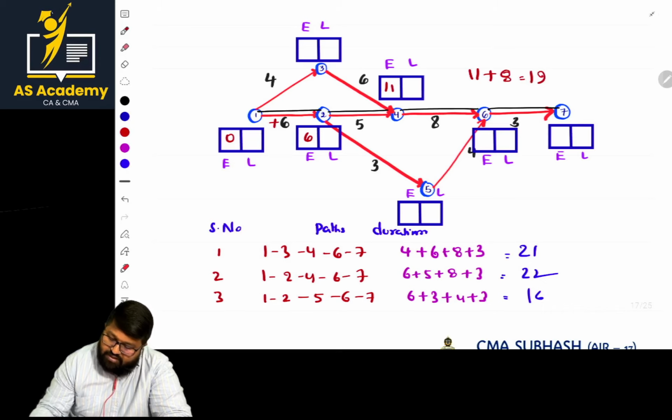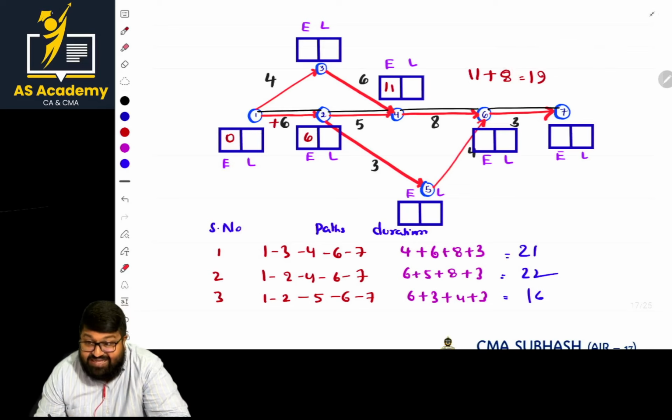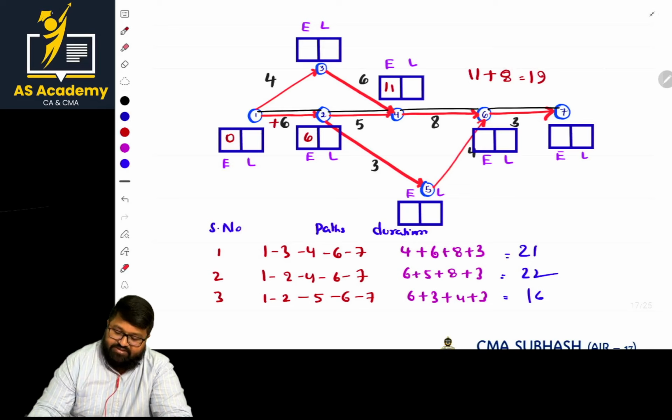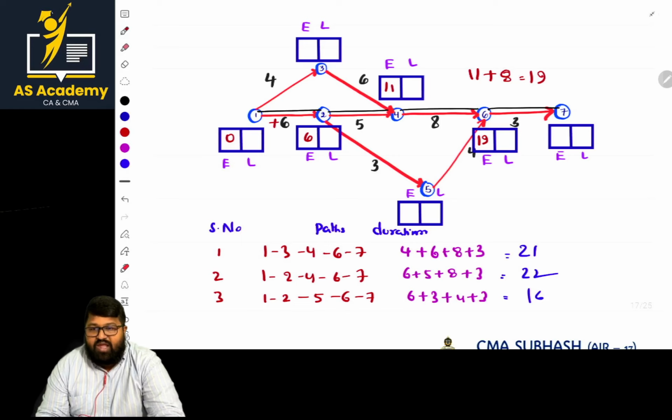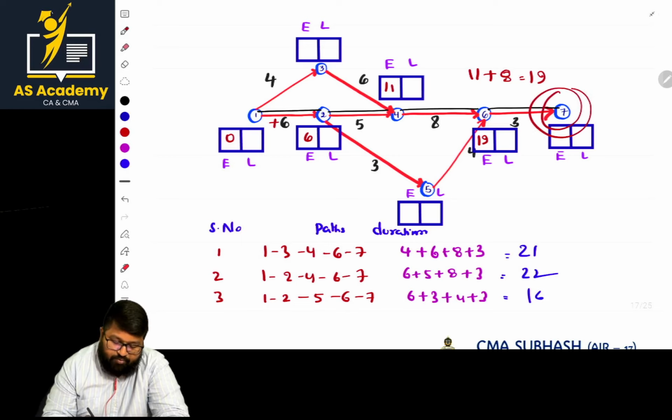Then the next alternative path: you already have the E value of 6. 6 plus 3 is 9, and 9 plus 4 is 13. So two options, 19 or 13. Which is highest? 19. So mention 19. And the last one: are there any alternative paths for this point? No, just one path. That is 22.